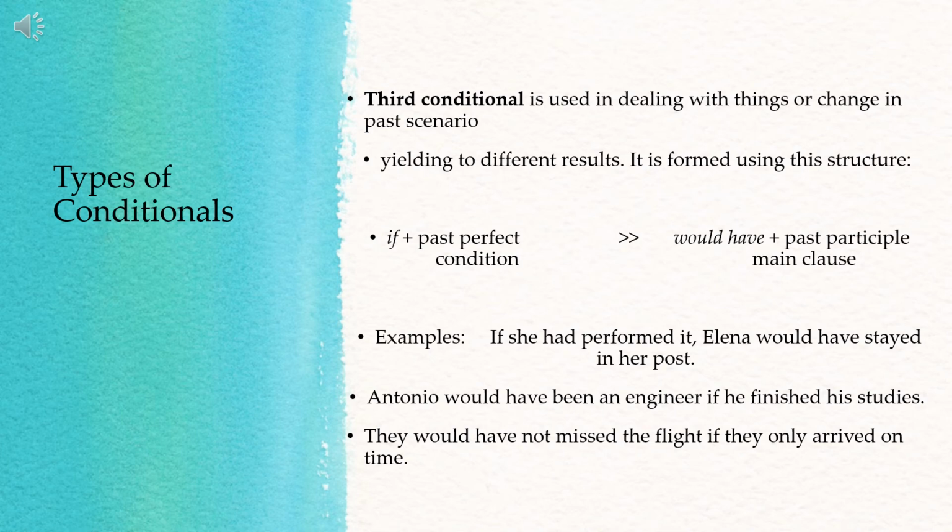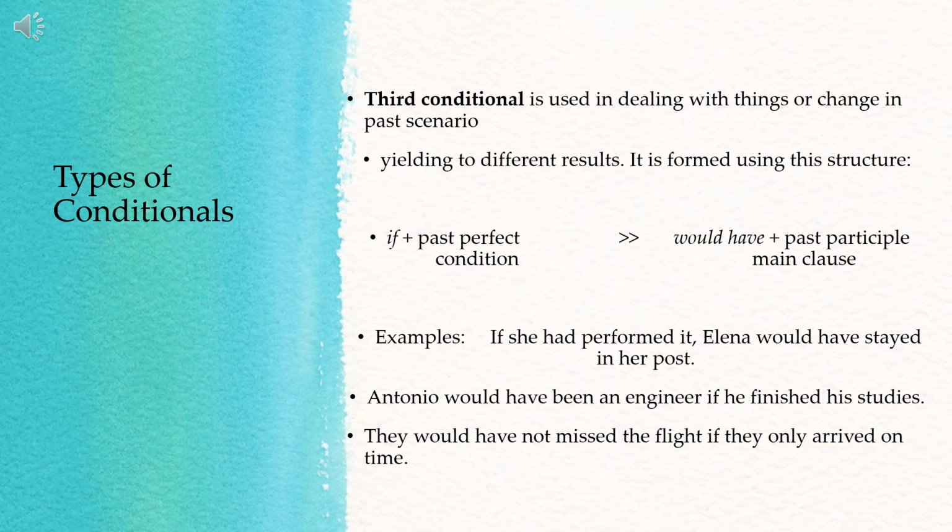Okay? Now let's have the third conditional. The third conditional is used in dealing with things or change in past scenario, yielding to different results. It is formed using this structure. So the condition is in the past perfect tense.